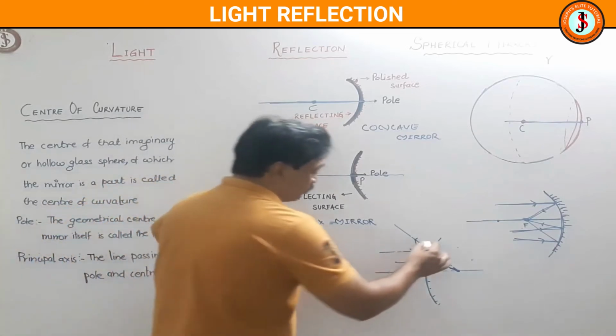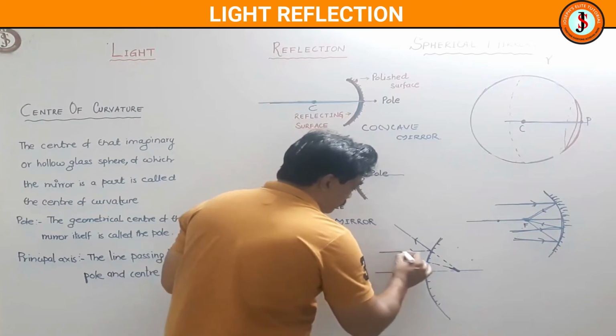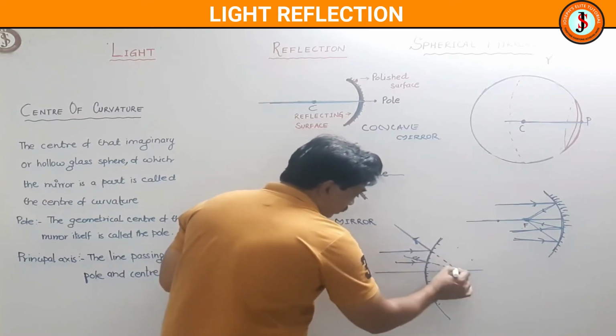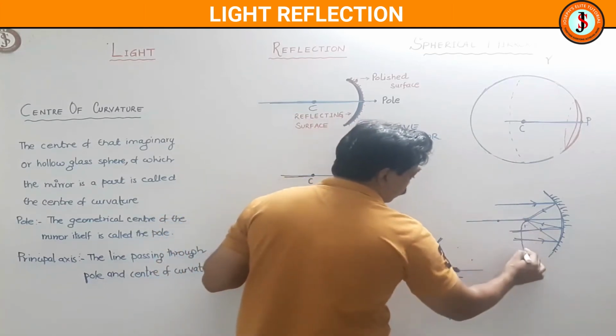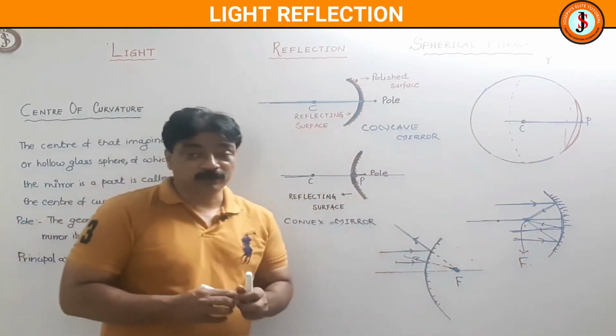In case of a convex mirror, let us see what will happen. All the rays parallel and close will appear to diverge from a point. They are appearing to diverge from this point. So this is known as focus and this is known as focus. So what do you understand by focus of a mirror?